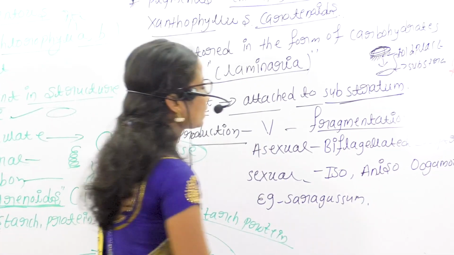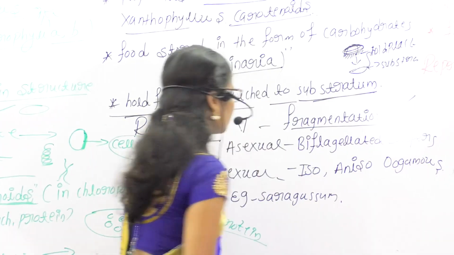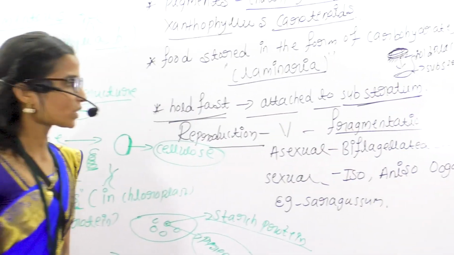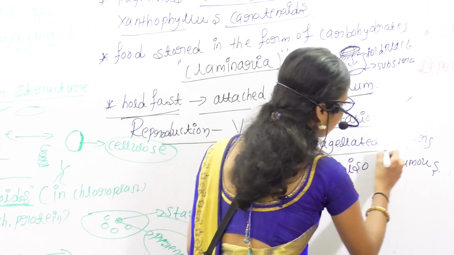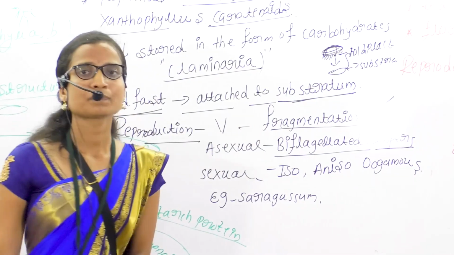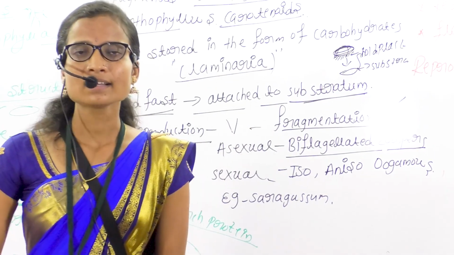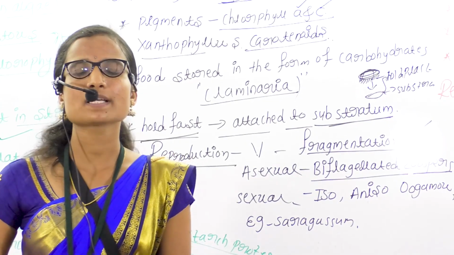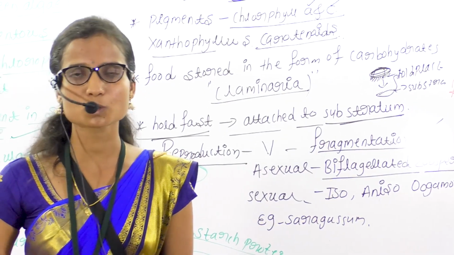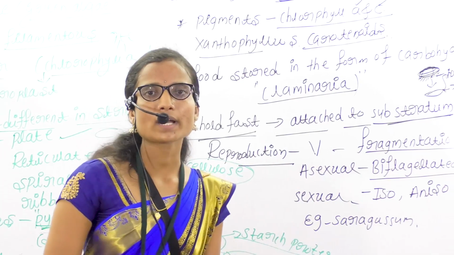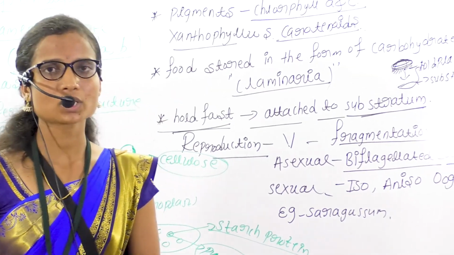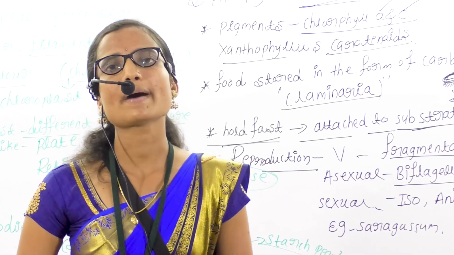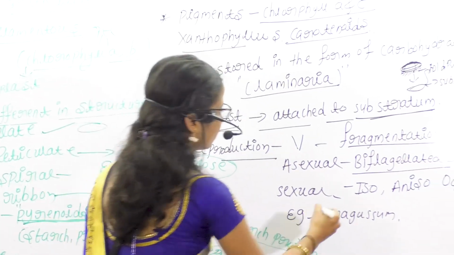I already told you the definition of fragmentation. Asexual reproduction takes place by means of biflagellated zoospores. In green algae, asexual reproduction takes place by flagellated zoospores, but in brown algae it takes place by biflagellated zoospores.